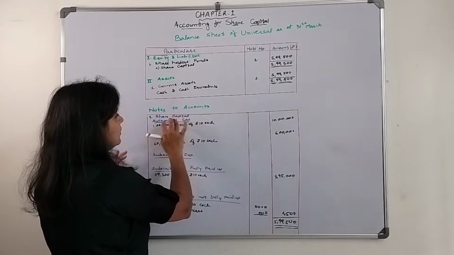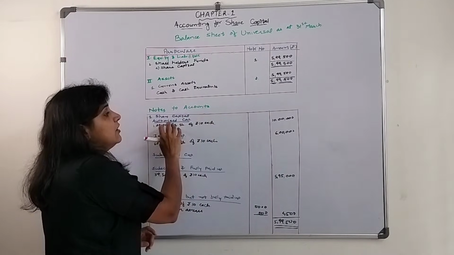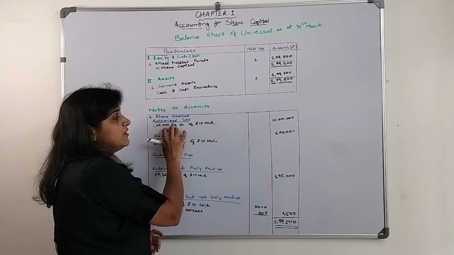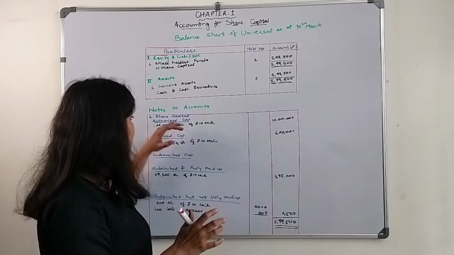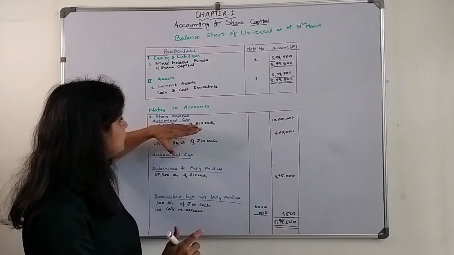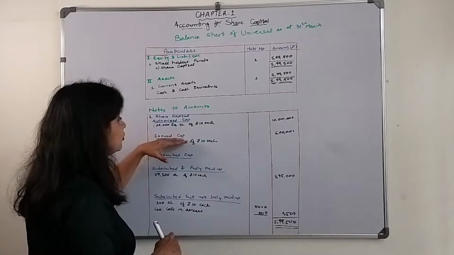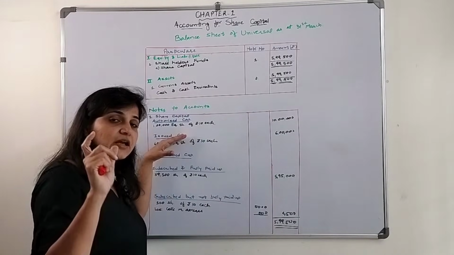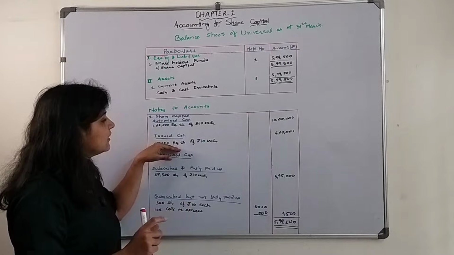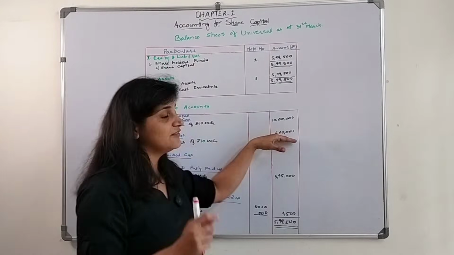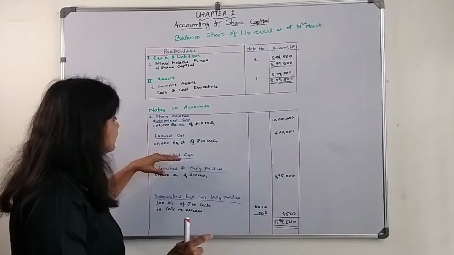And this is how we will show the notes to accounts. First is share capital. First we will mention how much the authorized capital is: 1 lakh equity shares of rupees 10 each, that is 10 lakh. Issued capital, how much the company has issued? 60,000 equity shares of rupees 10 each, that is 6 lakh.